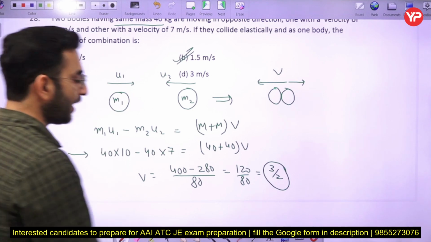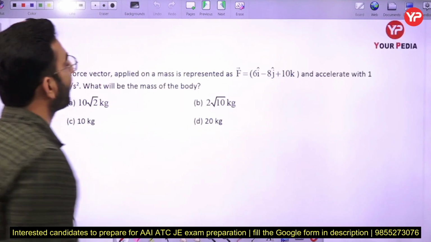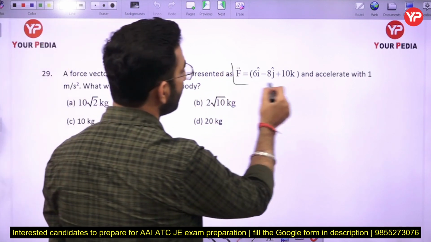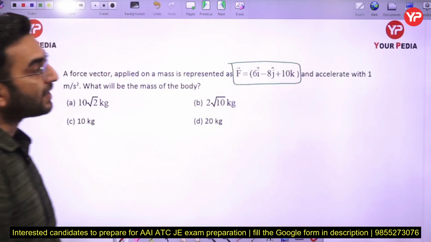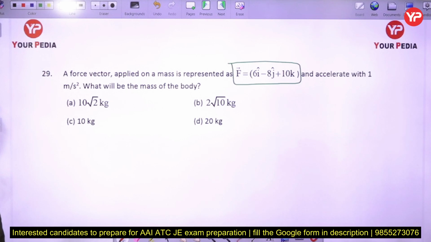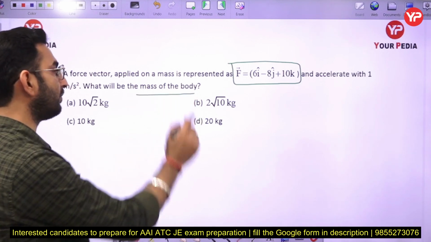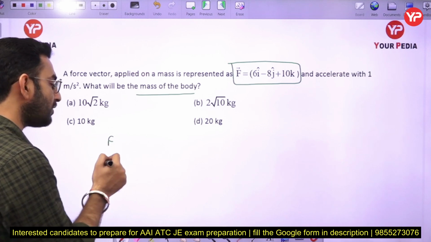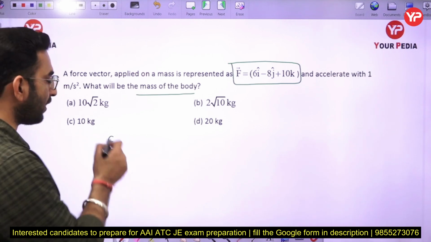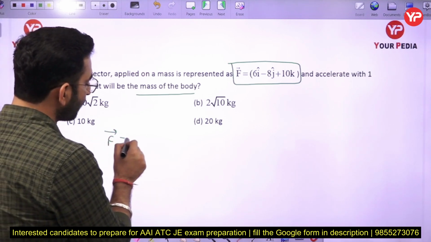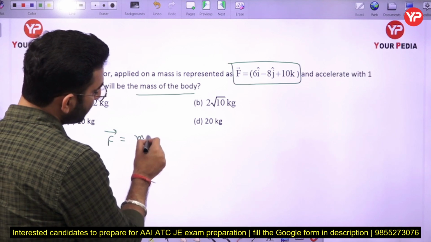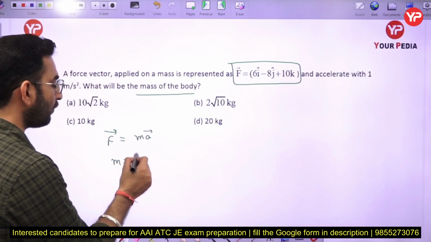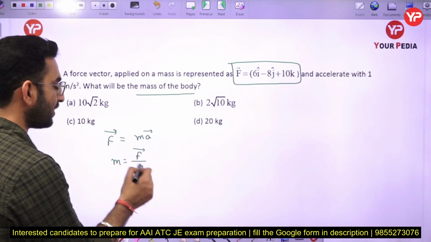Okay, now the next part: a force vector applied on a mass is represented by, so this is the force vector, and it accelerates with 1 meter per second square. What will be the mass of the body here? So now we know, according to Newton's second law of motion, the force is equal to the rate of change of momentum, or I can write the force vector is equal to mass into acceleration here. Therefore the mass is going to be equal to force divided by acceleration.